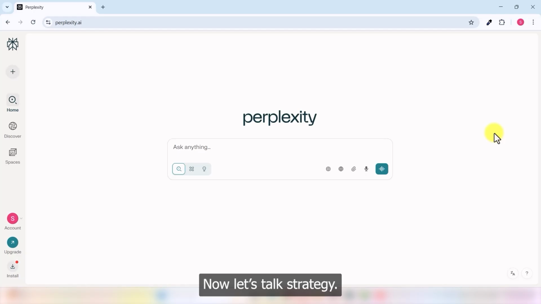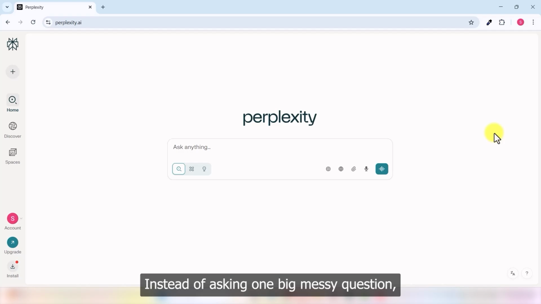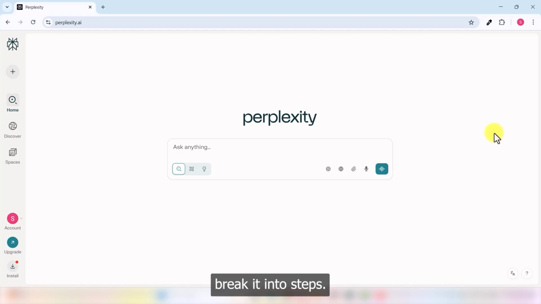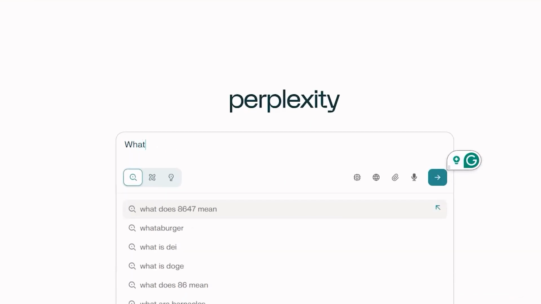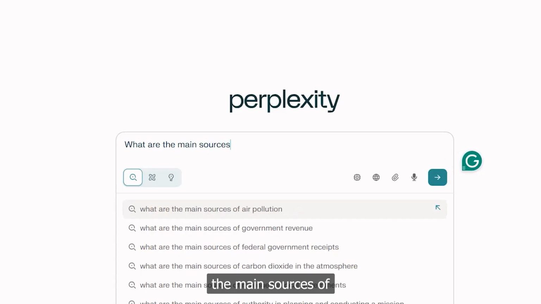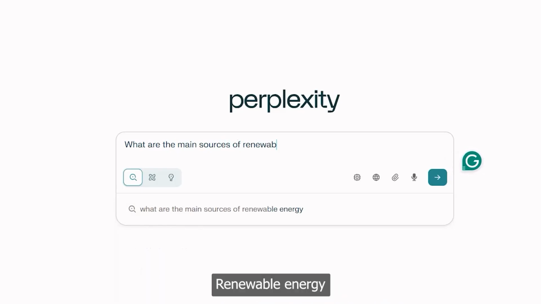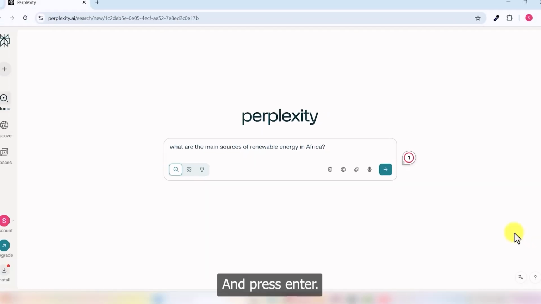Now let's talk strategy. Imagine your topic is renewable energy in Africa. Instead of asking one big, messy question, break it into steps. Step 1. Start broad. Here you can write a prompt, what are the main sources of renewable energy in Africa, and press enter.